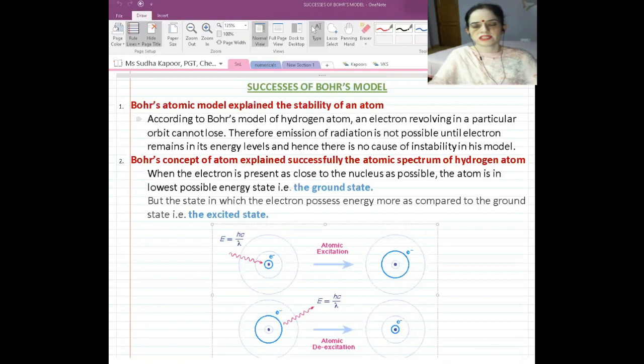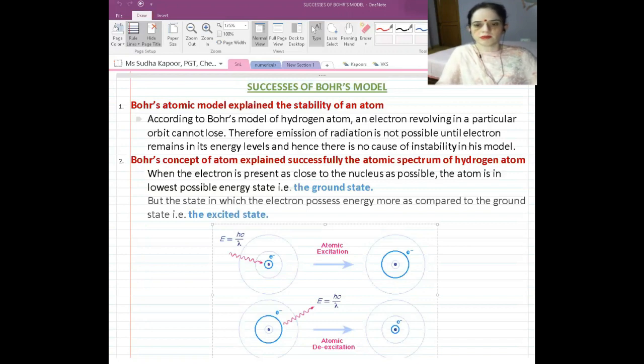the Bohr model also successfully explains the atomic spectra of the hydrogen atom, which was not explained in the Rutherford model. So the two main limitations of the Rutherford model were very well overcome by Bohr's model. Second, Bohr's concept of the atom explained successfully the atomic spectra of the hydrogen atom. When the electron is in the normal state, it is considered to be in the ground state. And when the electron gains energy, it jumps to a higher energy level, and at that time it is said to be in the excited state.